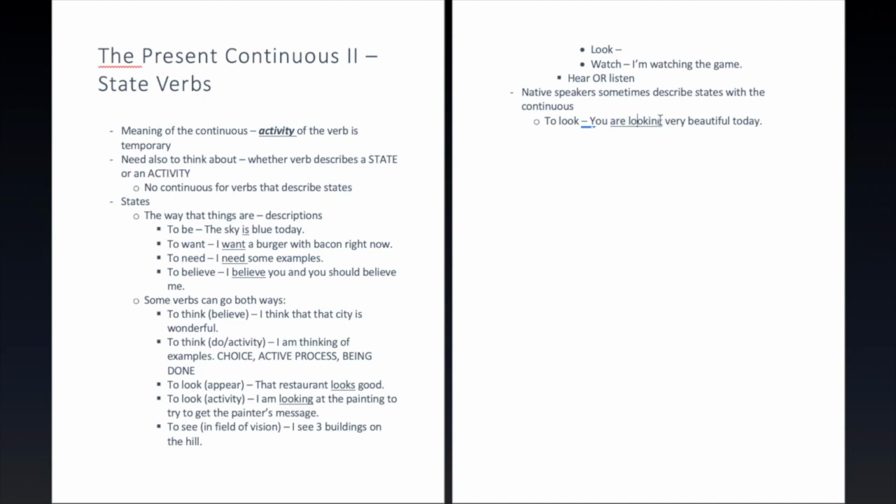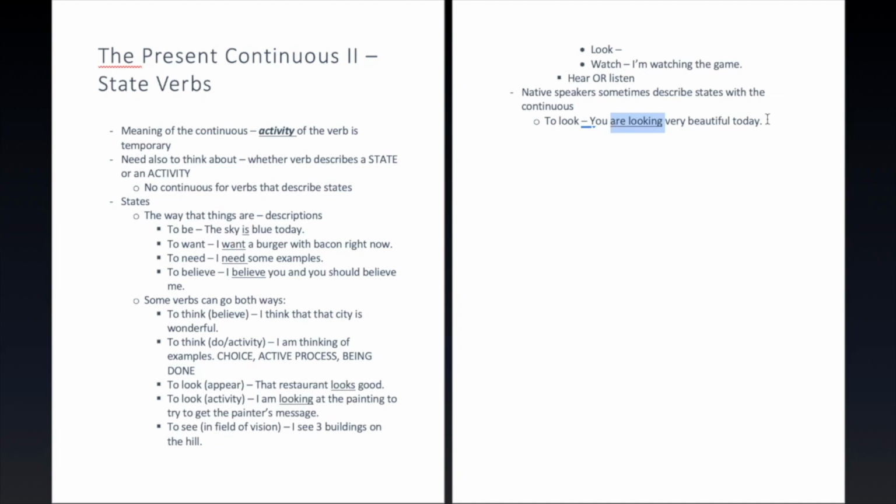But to understand, we're saying that this is a different state than normal, and therefore probably a temporary thing. So, in other words, she looks more beautiful that day than on a normal day. And because it is, like I said, different than normal, then we expect this to be a temporary thing. And the native speaker, a lot of the time, will describe this state with the continuous in order to put that meaning in there, that it is a temporary state.